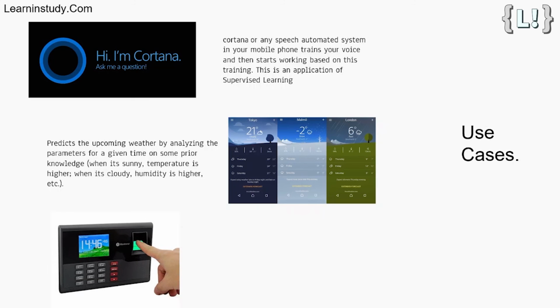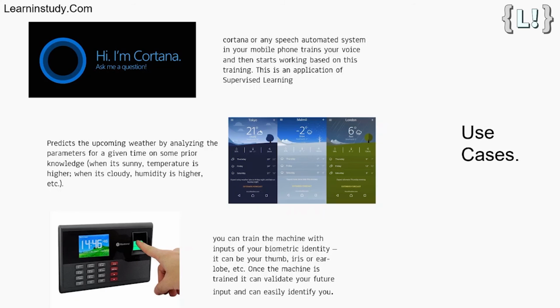In biometric attendance, you can train the machine with inputs of your biometric identity. It can be your thumb, iris or earlobe, etc. Once the machine is trained, it can validate your future input and can easily identify you. So here I guess you understand well today about supervised learning.